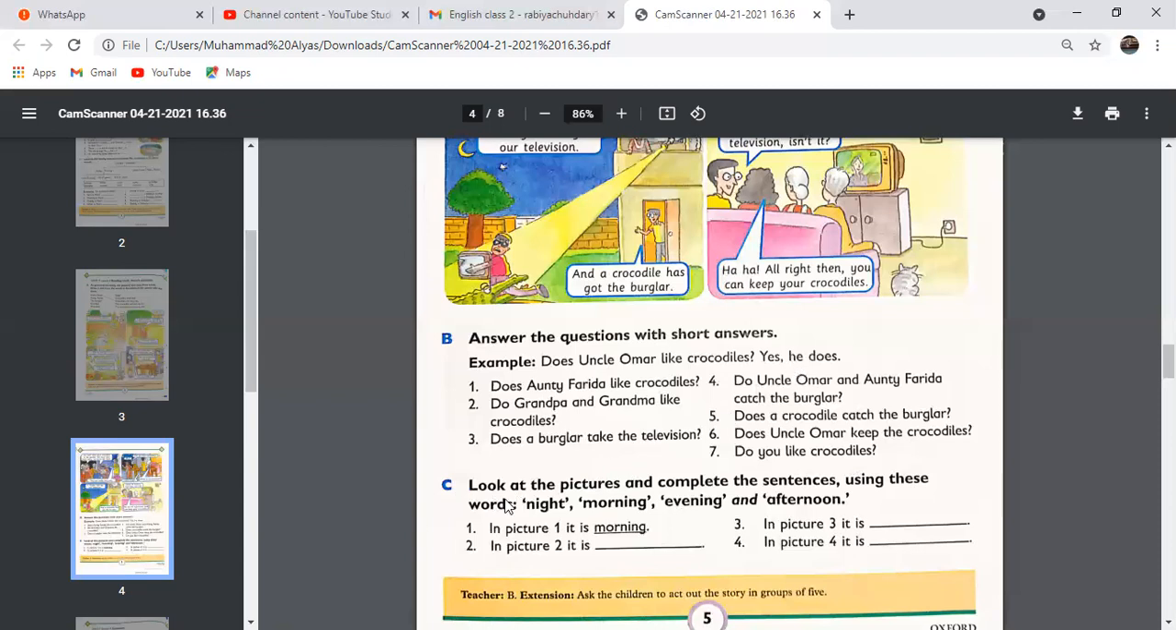Okay, exercise C, look at the picture and complete the sentences using these words, night, morning, evening, and afternoon. So in picture number 1, it is done. It's an example. In picture 1, it is morning. In picture 2, you have to write afternoon. So write afternoon here for picture number 2. In picture 3, it is evening. So write evening here. And in picture 4, it is night. So write here night for number 4. Okay, so that is it.